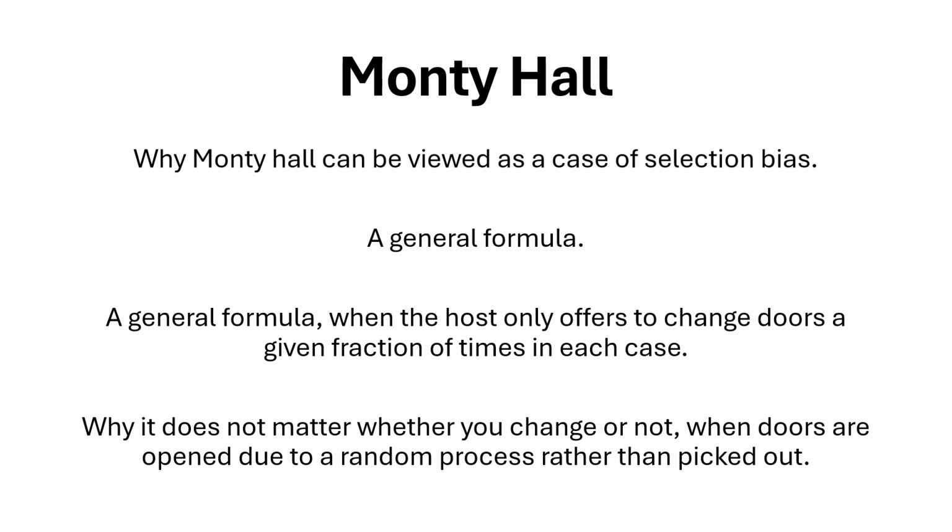This is an attempt to show that the Monty Hall problem is a simple case of selection bias. The key is to show that when the problem is viewed symmetrically, there is no paradox. A general formula will be calculated for the symmetrical case with a variable number of doors containing goats and cars.